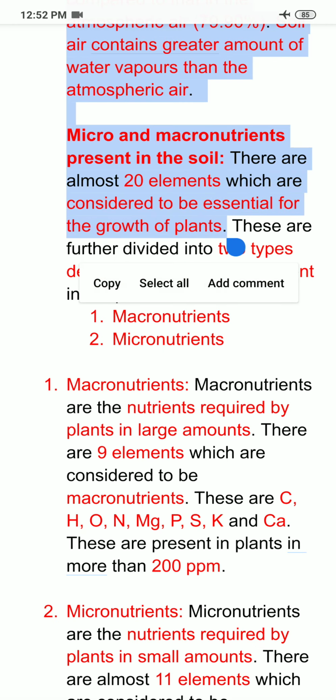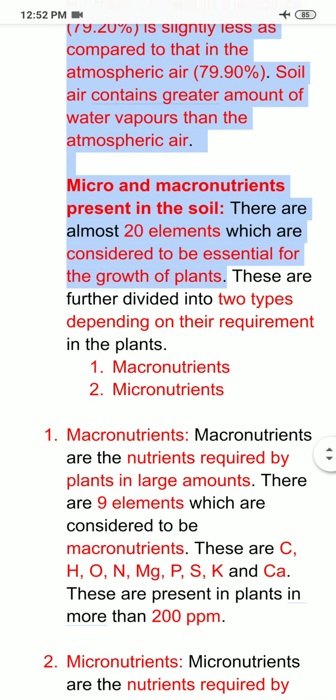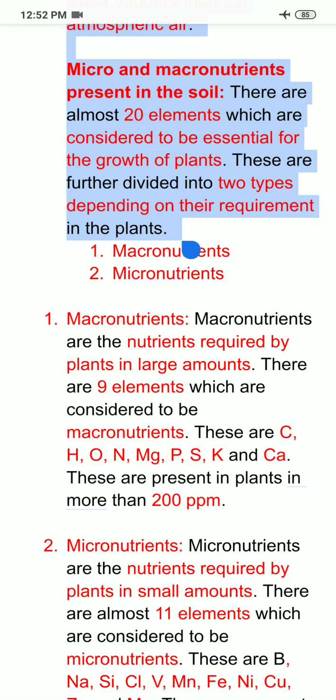Now what is the meaning of essential? Essential means they are not synthesized in the plants, and they are necessary for the growth of the plants. Means if their deficiency is there, the growth of the plant would be impacted. So the essential elements are divided into two types. One type is macronutrients and the second type is micronutrients.